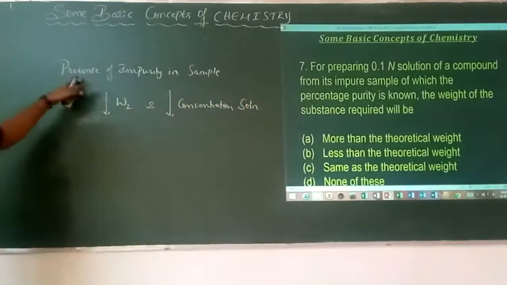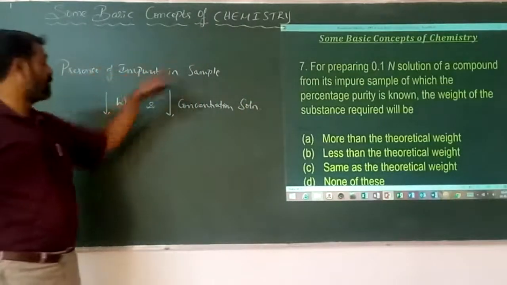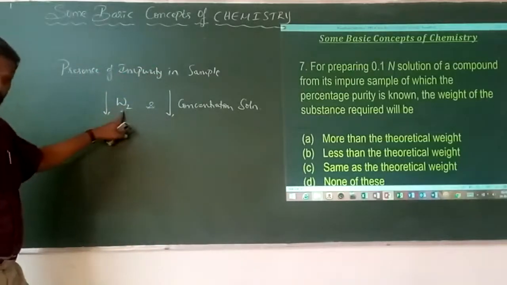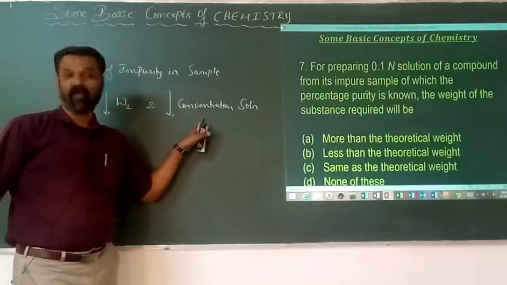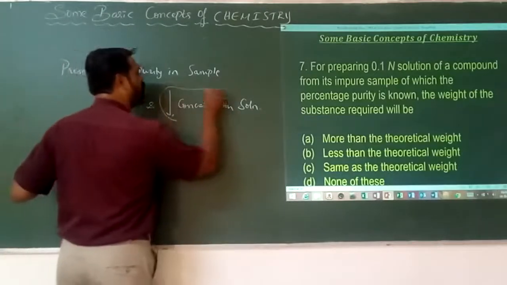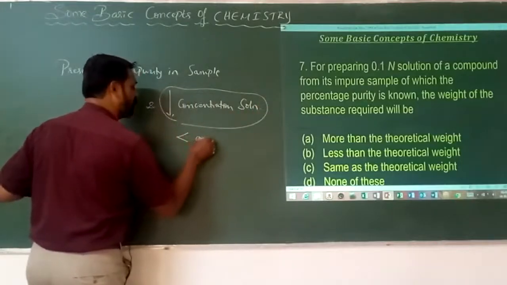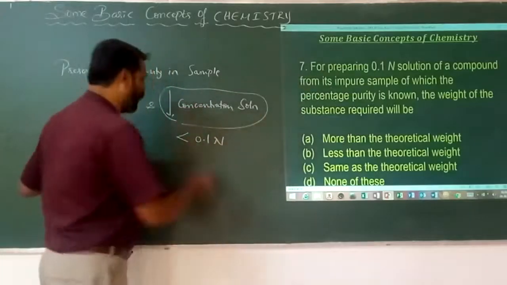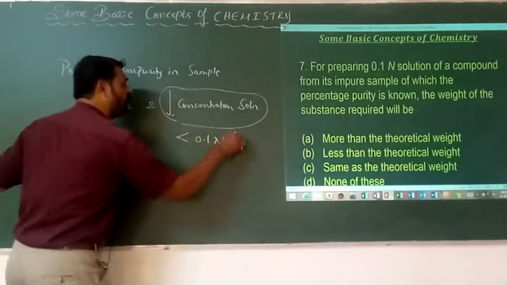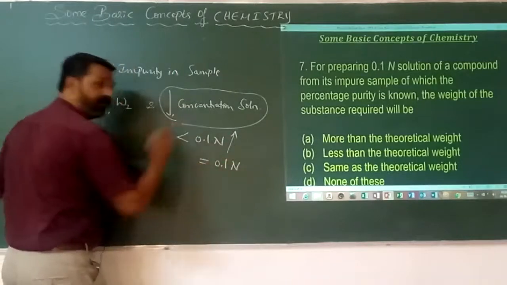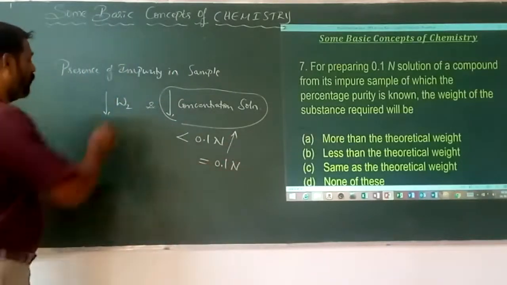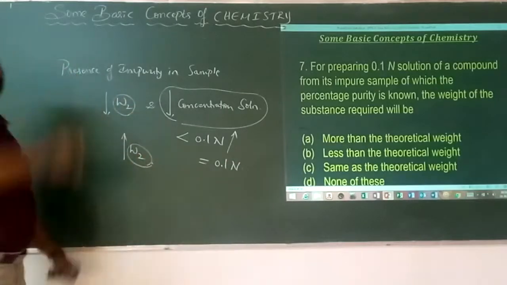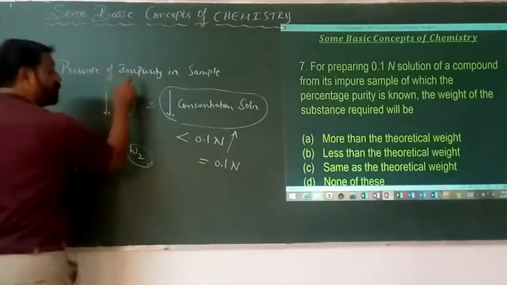The presence of any impurity in the given sample decreases the amount of solute, W2, and hence it decreases the concentration. But to get an exact concentration of 0.1, I am first getting less than this. How to have this exactly equal to 0.1? How is the concentration of any substance increased? By increasing the mass of solute. Why does the concentration decrease? Because of the presence of impurity.